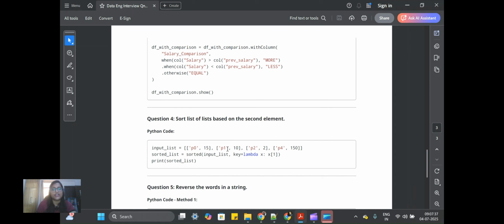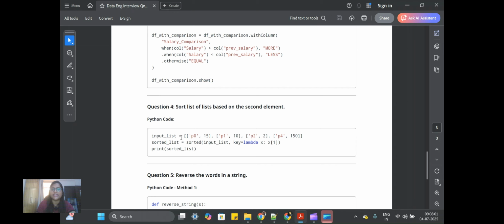Now, coming to the next question, which was again with the data architect, he just wanted to see your approach, how you are going to solve it, because in the first round, you've already shown whatever the simple solution or O(n square) solution was. Now he just wanted to check what next approach you can apply in the L2 round. So this question was saying sorted list.